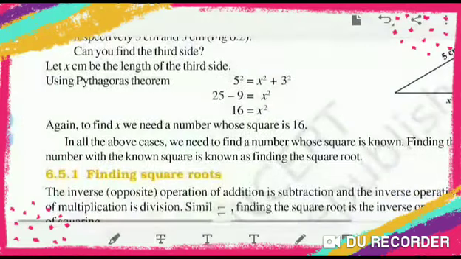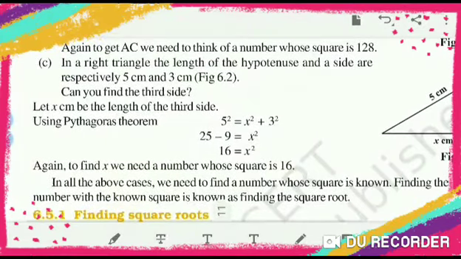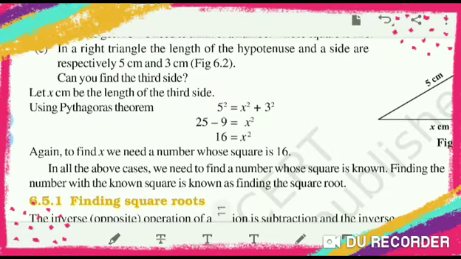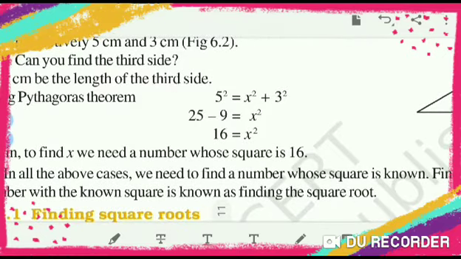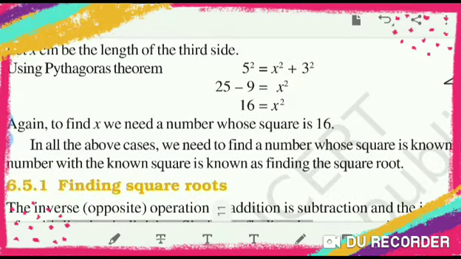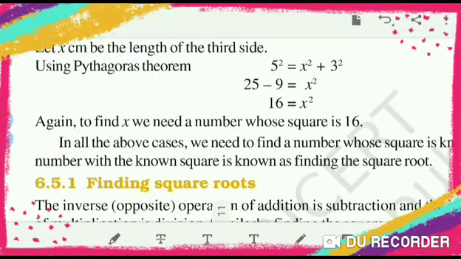Okay. So here in a right angle triangle, one more example they have given: the hypotenuse and a side are respectively 5 and 3. Can you find the third side? So the hypotenuse is given as 5 centimeter. The next side is given as 3. The remaining side you can consider as x. So let x centimeter be the length of the third side. Applying the Pythagoras theorem, 5 square is equal to x square plus 3 square, 25 is equal to x square plus 9, 25 minus 9 is equal to x square, 16 is equal to x square. Again to find x, we need a number whose square is 16.